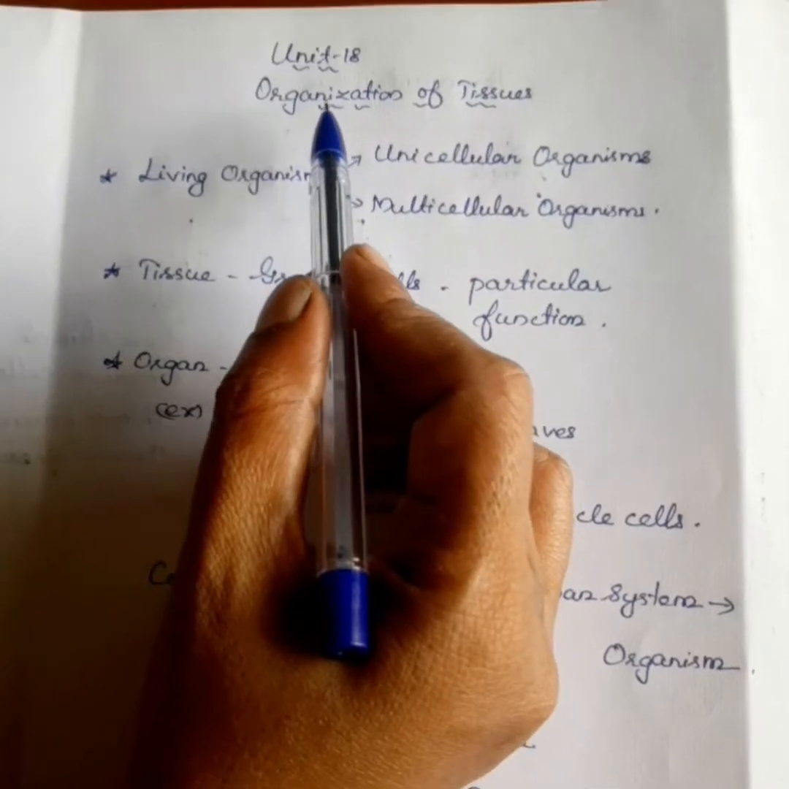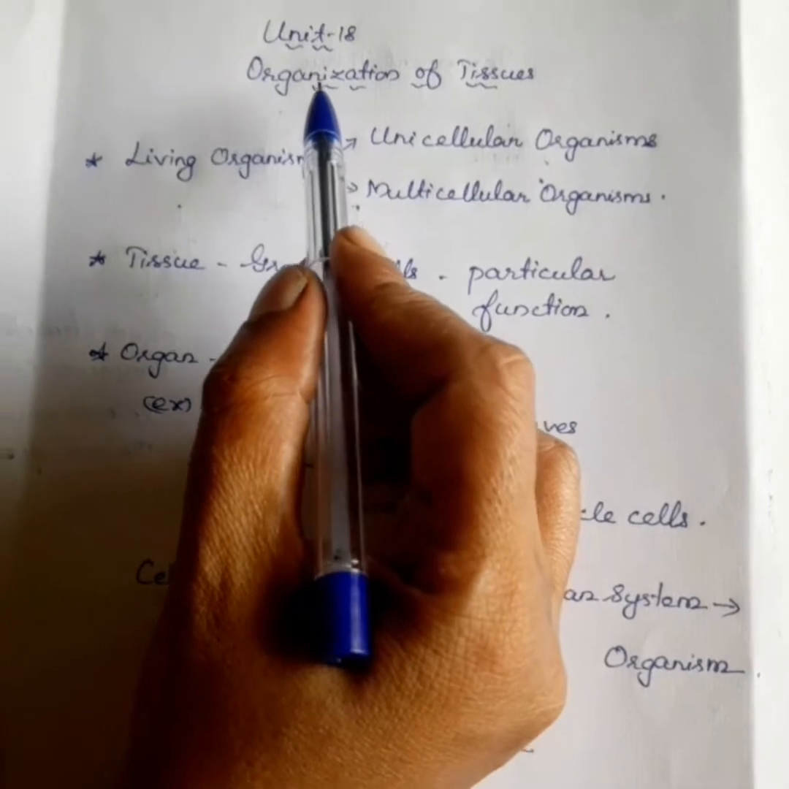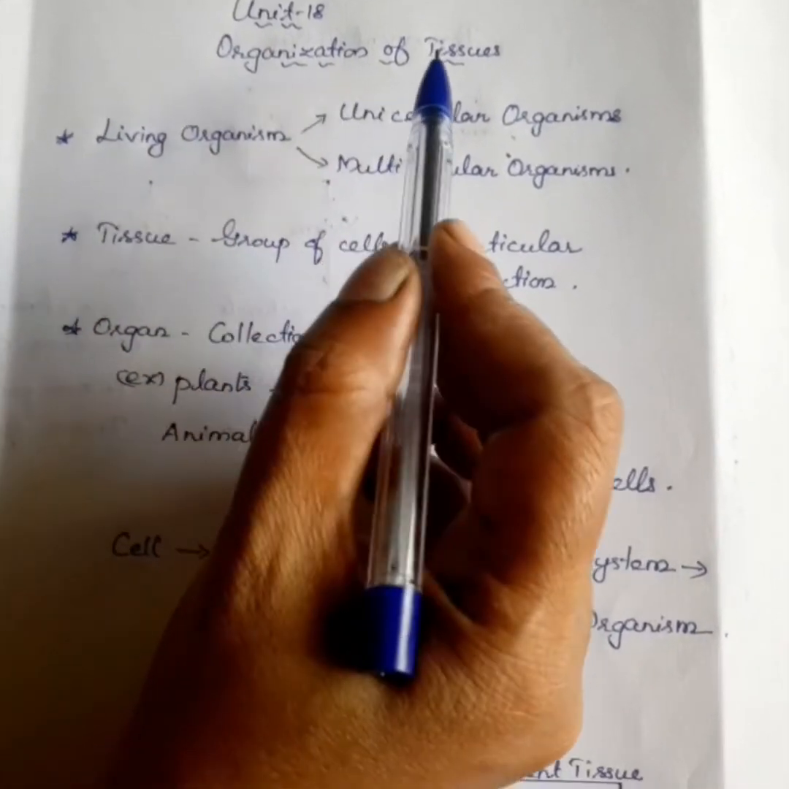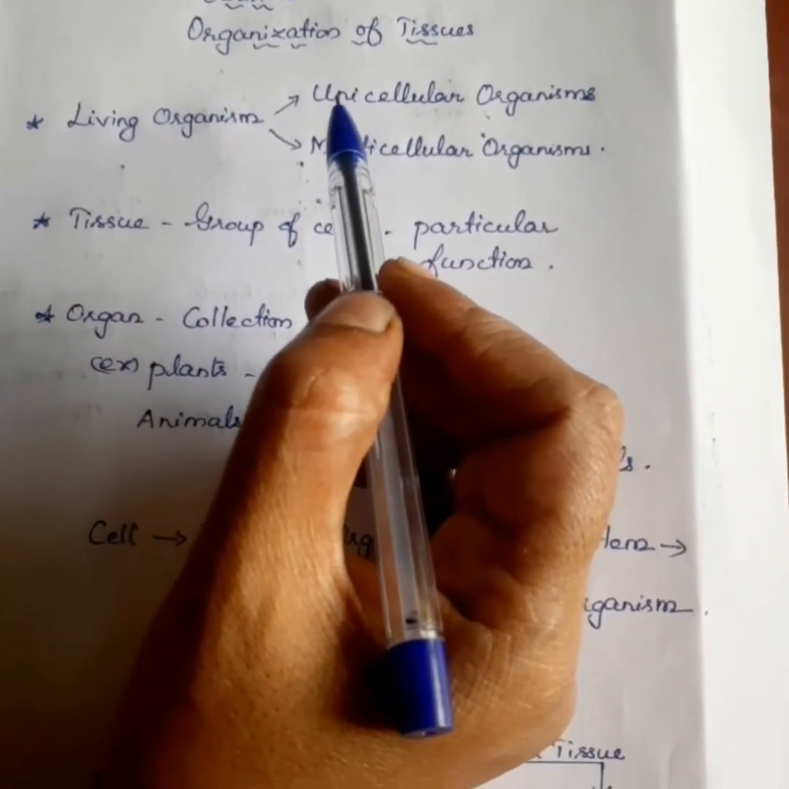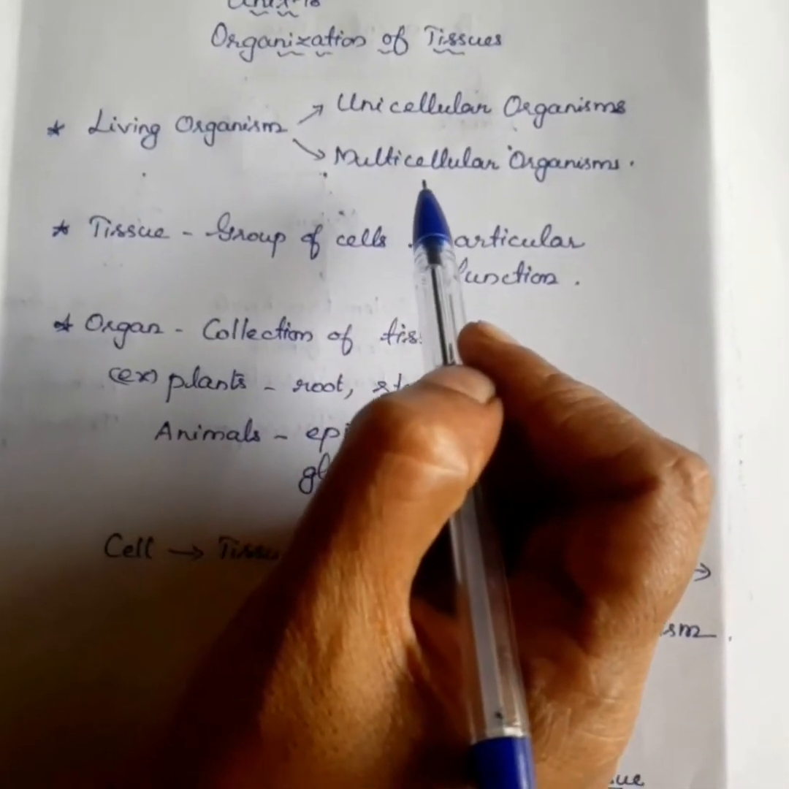Good morning, students. Today I am going to teach about the topic Biology, Unit 18, Organization of Tissue. Today we are going to learn about unicellular and multicellular organisms.